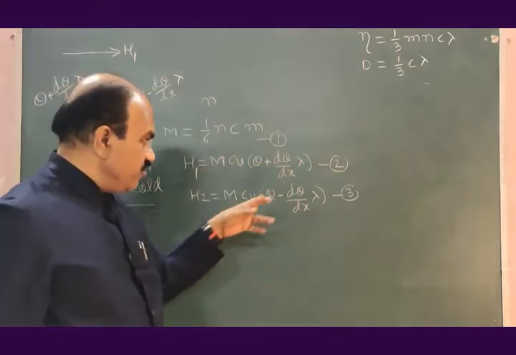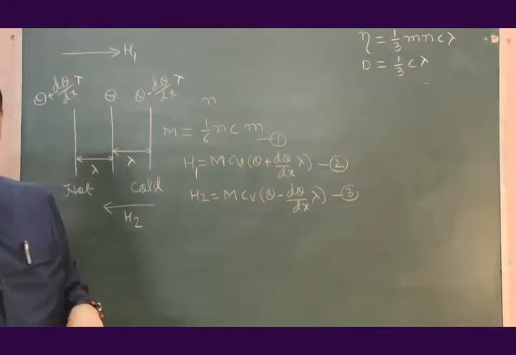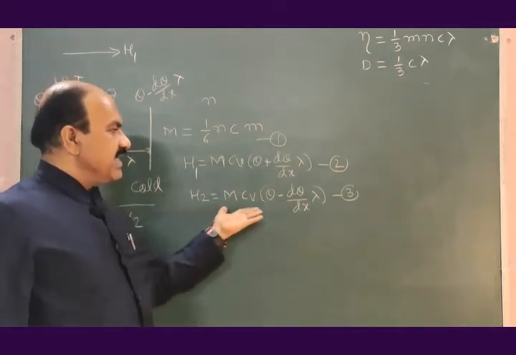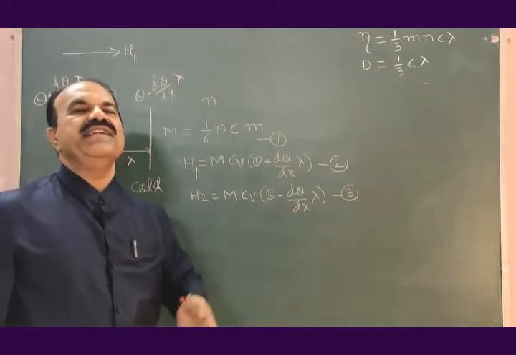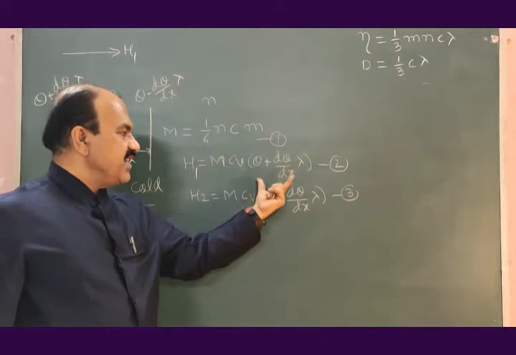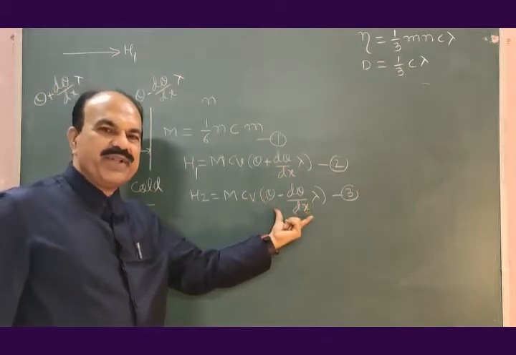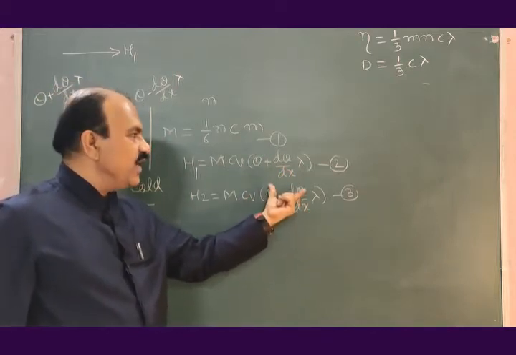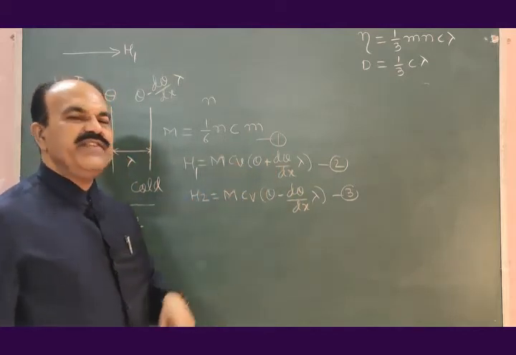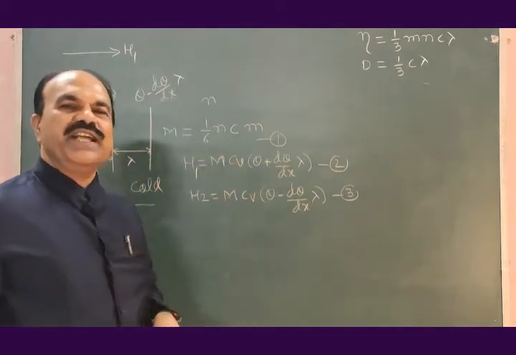Observe equation 2 and equation 3. You will find that this heat energy is more as compared to this heat energy, because the temperature here is larger than this temperature. Temperature here is smaller, temperature here is larger. mCv is there in both H1 and H2.